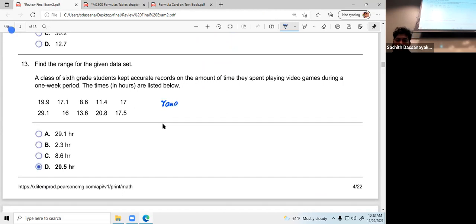Range is max minus min. In this case, maximum is 29.1 minus minimum is 8.6. So the answer is this one. Okay.